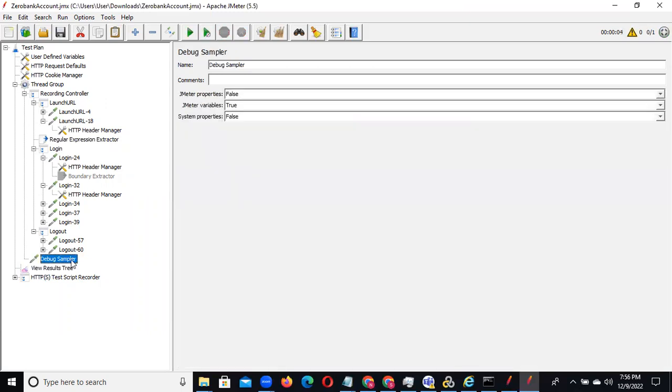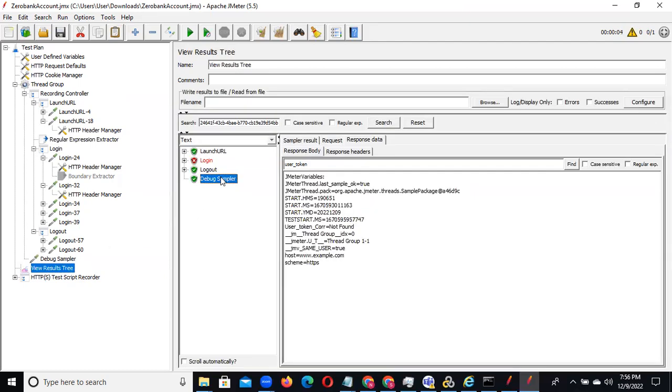Now you can go to the debug sampler in the results, and you can see user token core is equal to not found, because the place you wrote is wrong. If there is an error, by default it gives not found. So this is the way we need to do correlation.